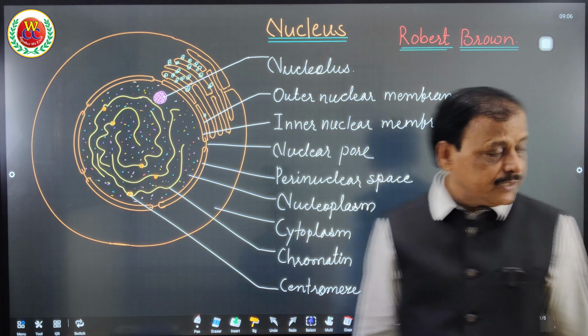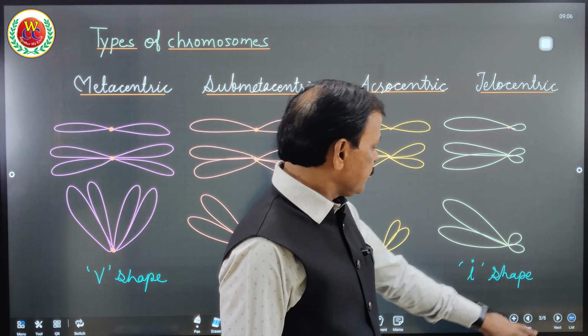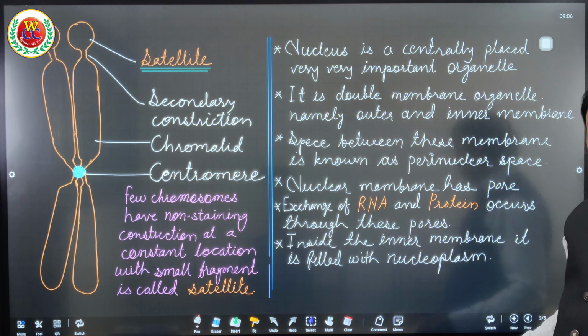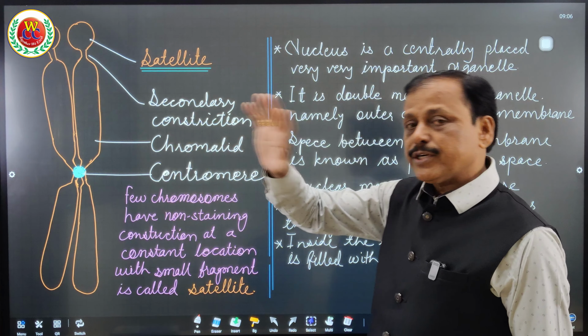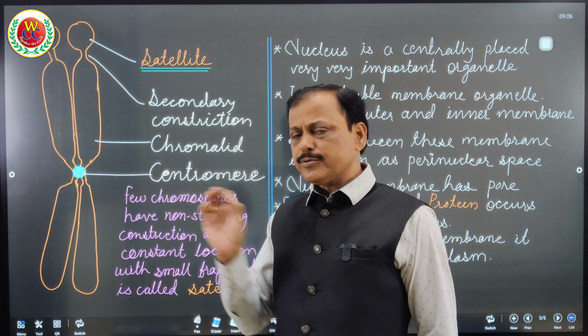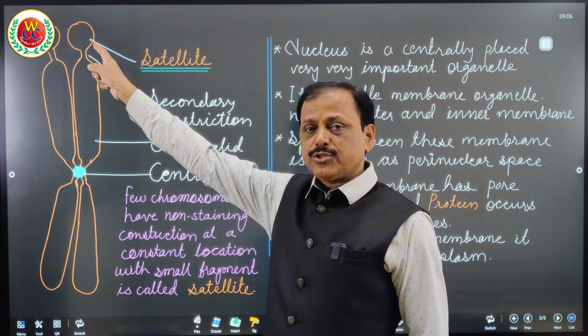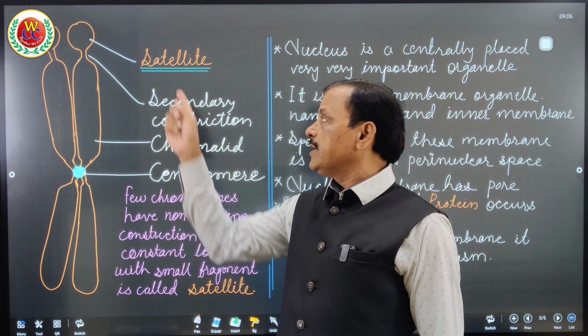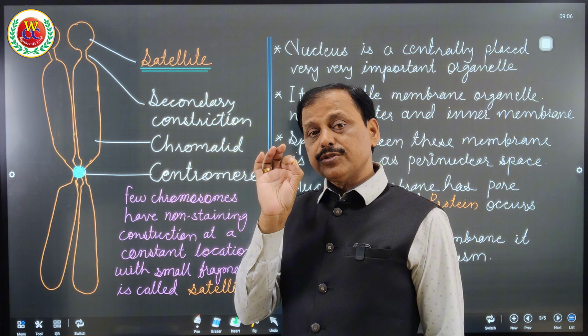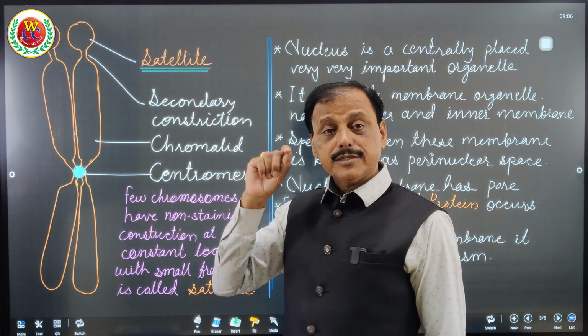This is the diagram with labels, and these are the notes you can go through to have this entire knowledge of the nucleus. Plus, in addition to that, 4 types of chromosome, see here. This is a special chromosome with secondary constriction and a short structure extended from it. It is actually a satellite. This is known as heterochromatin. What does it mean?